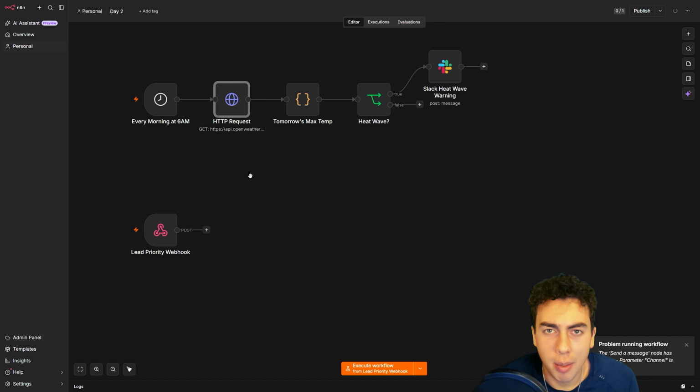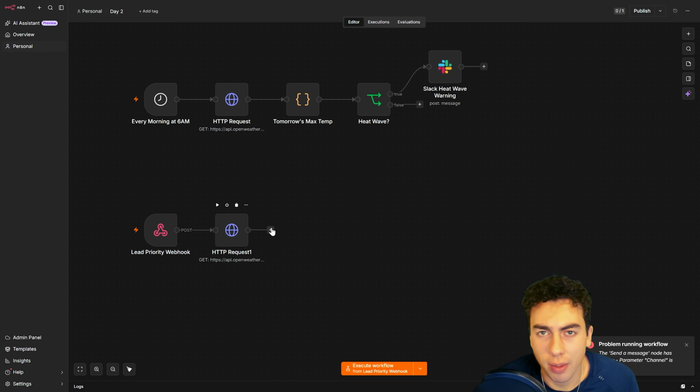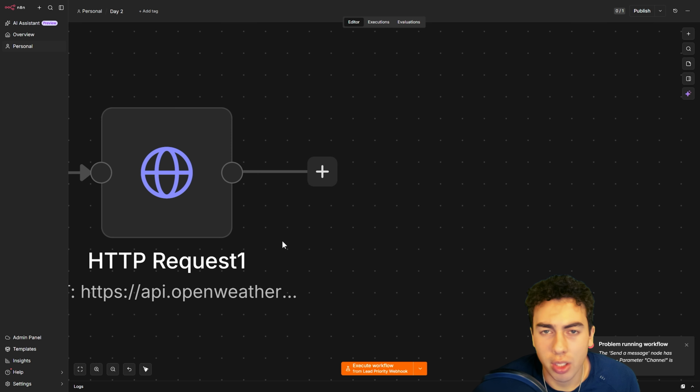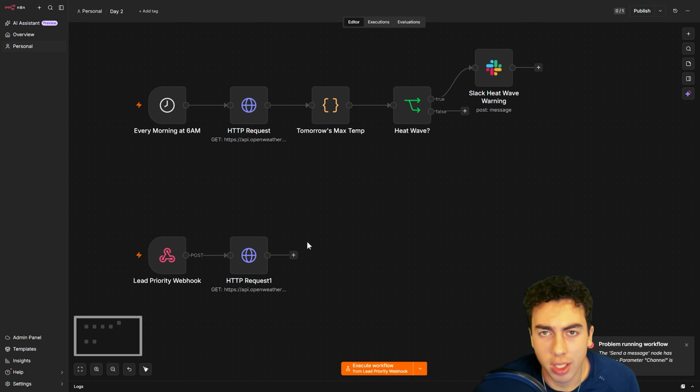Copy paste that same HTTP request node straight over from build A. Steal from yourself, just as we did with the Slack card yesterday. Same weather call, which means whatever hits this webhook is going to get a priority decision that already knows whether a heat wave is coming.